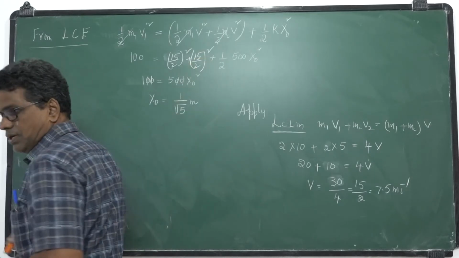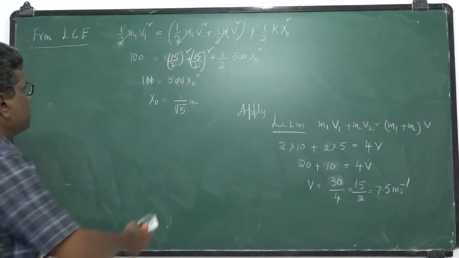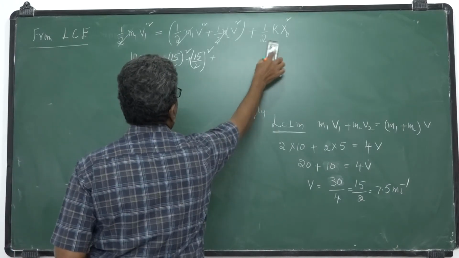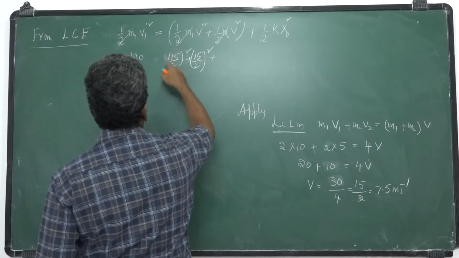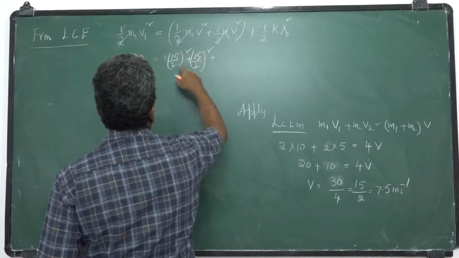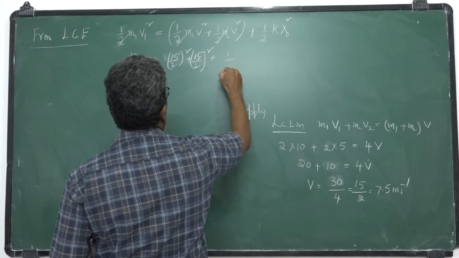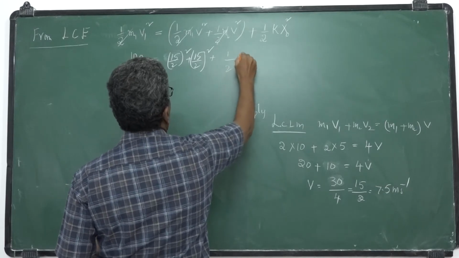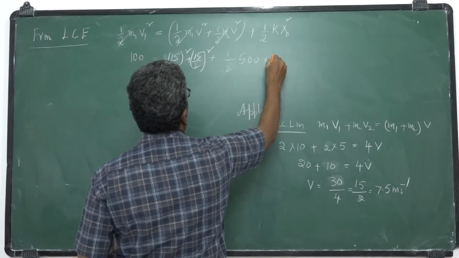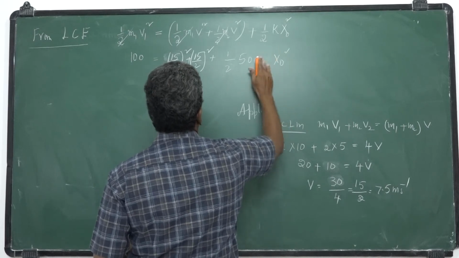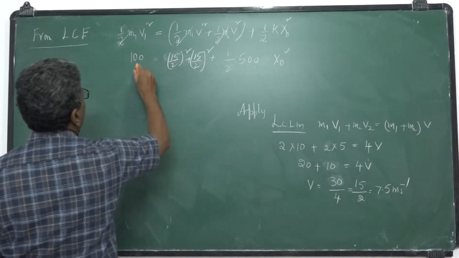So here we made a small mistake. Half m gets cancelled, V square plus V square plus half into 500 into x naught square. So this is 100.